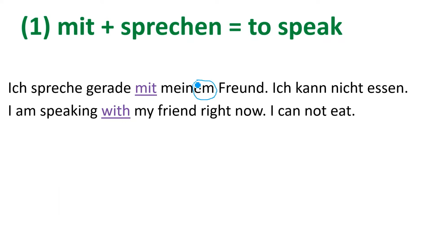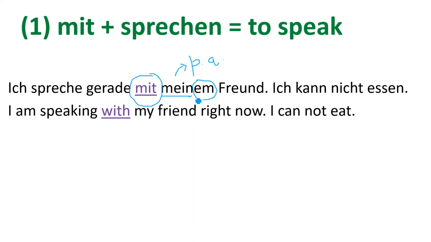If you remember, mein is a possessive article. Yes, it's a possessive article, I'm just writing P and A. But when you use mit, a dative preposition, then you have to change the possessive article endings.